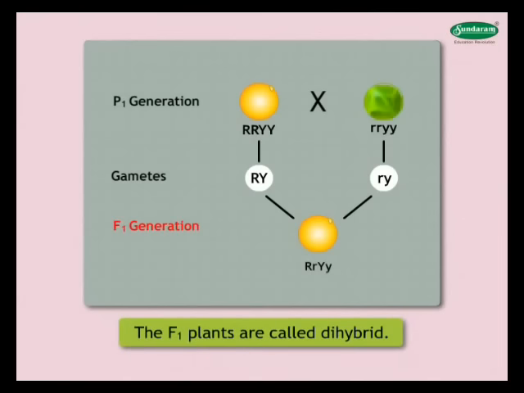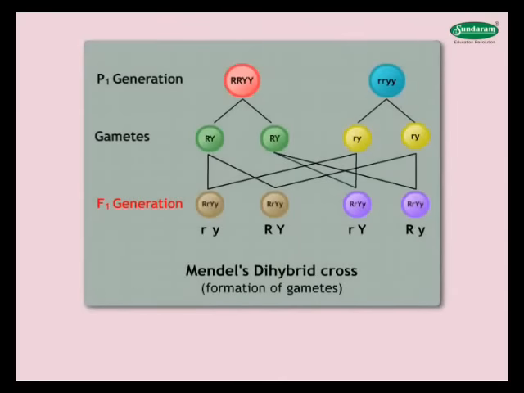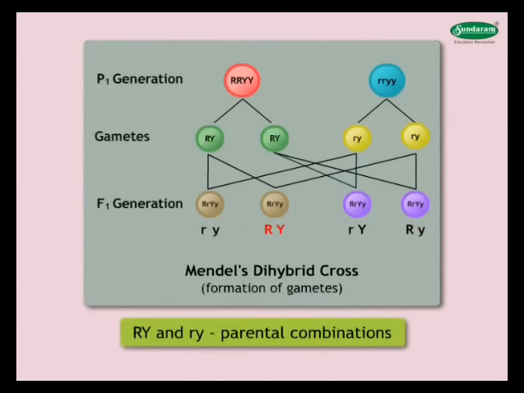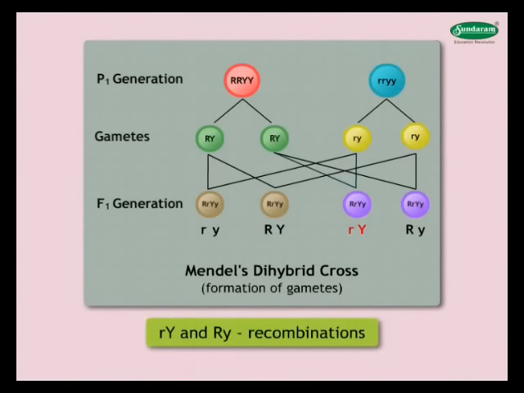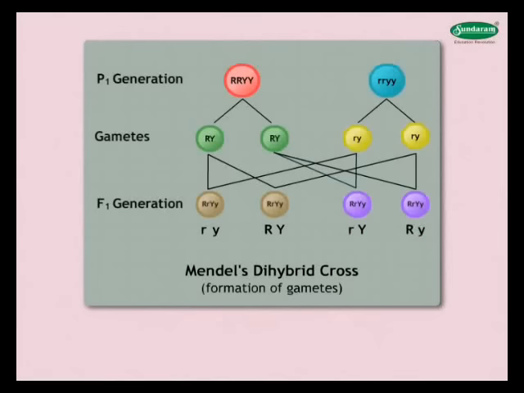The F1 plants are called dihybrid. The F1 plants produce 4 types of gametes. They are RY, Ry, rY, ry, out of which RY and ry are similar to the P1 gametes, hence known as parental combinations, and the remaining 2, that is Ry and rY, are termed as recombinations.